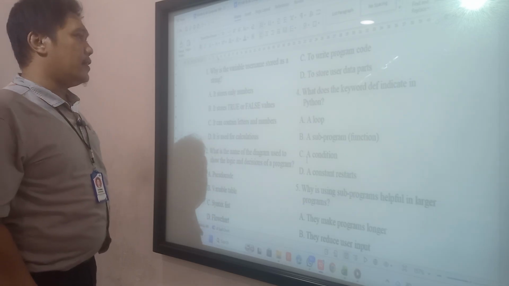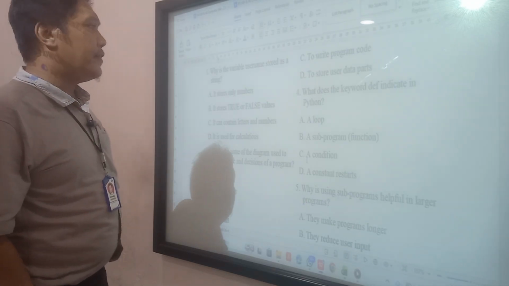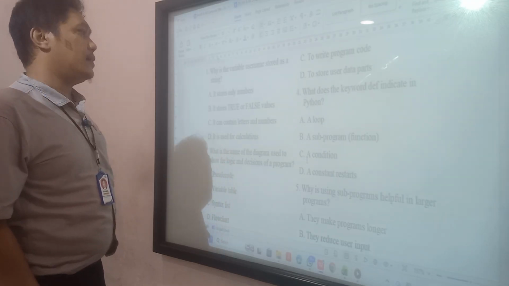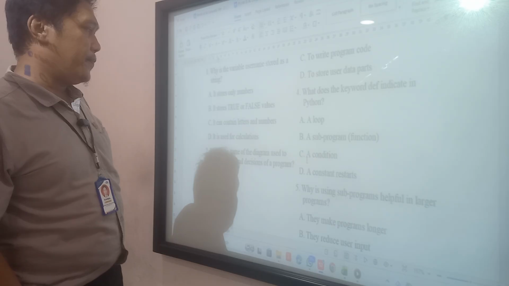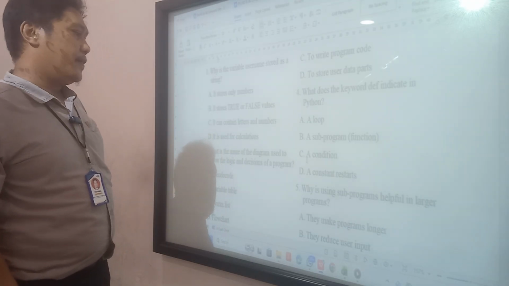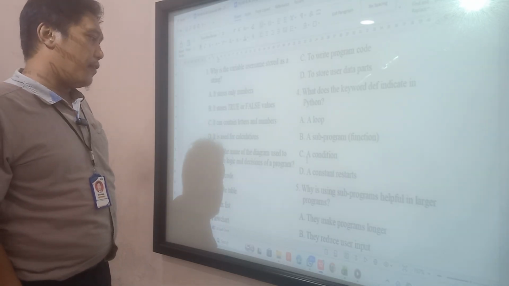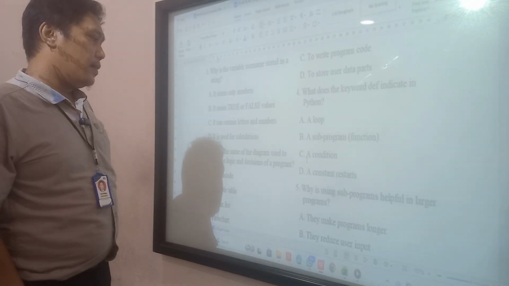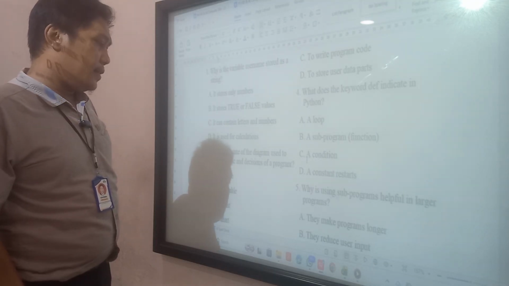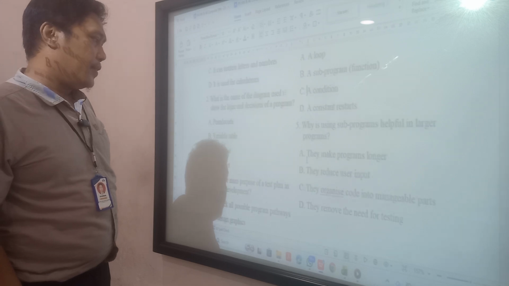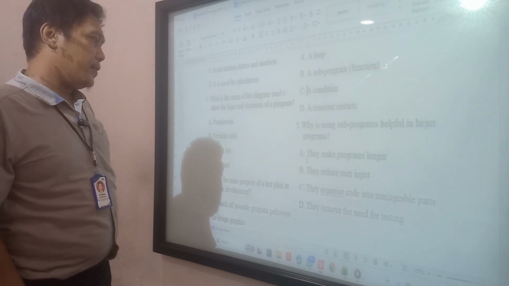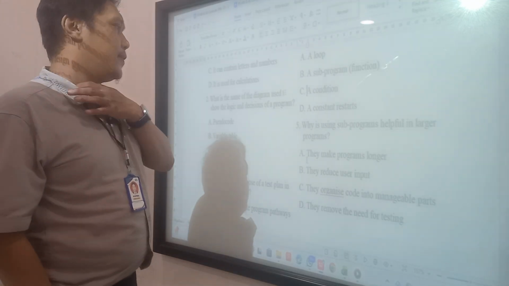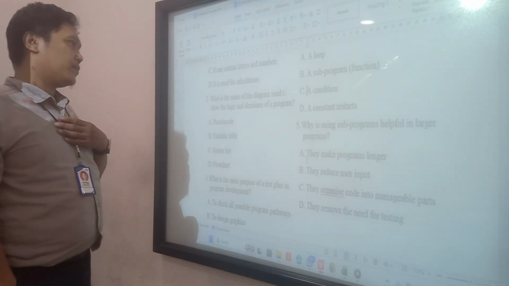Next, number four. What does the keyword def indicate in Python? Def is a function or subprogram. Why is using subprograms helpful in a large program? They organize code into manageable parts.